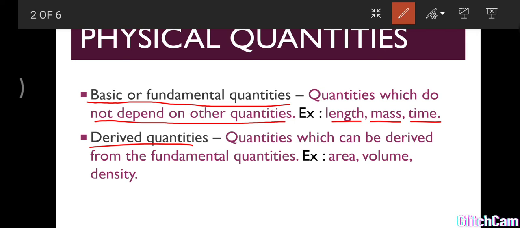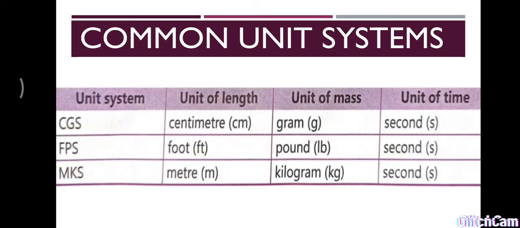Next, derived quantities. The quantities which can be derived from the fundamental quantities are called derived quantities. Example: area, volume, density, etc. Next, we are going to see the common unit systems. Nowadays we are using three unit systems. First one is CGS, second one is FPS, and third one is MKS.